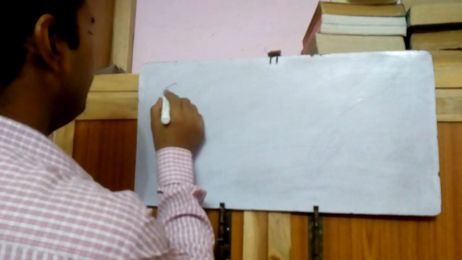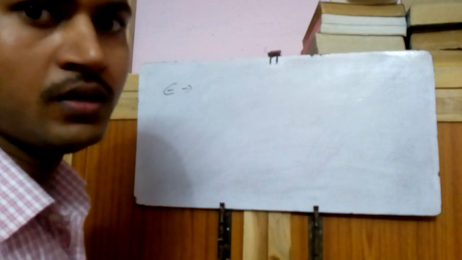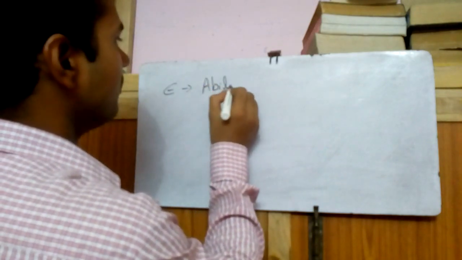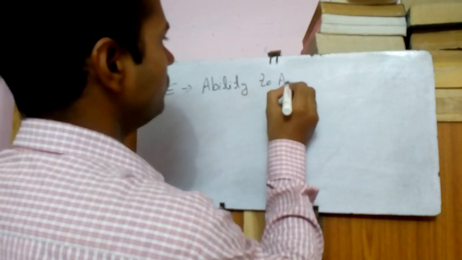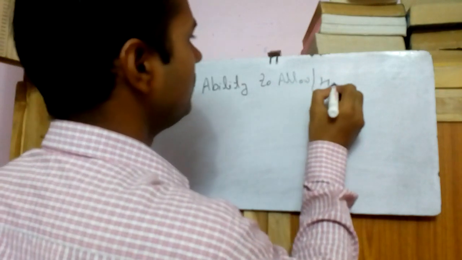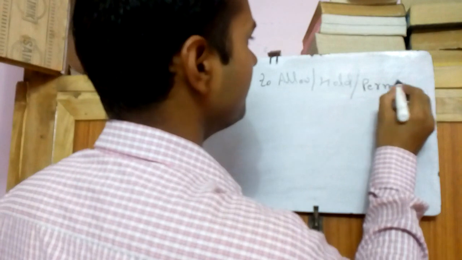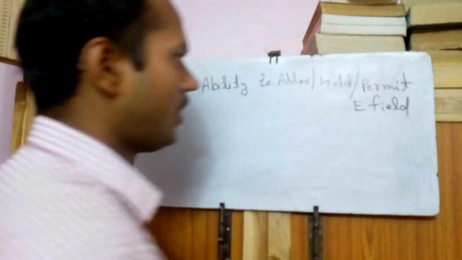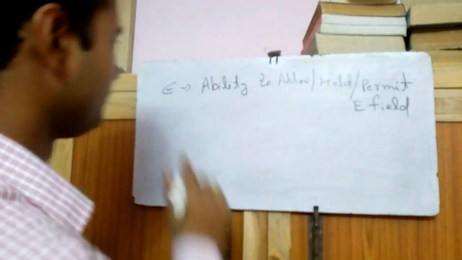So let's start MFT. First we will study permittivity. What is this? The permittivity of a material or permittivity of a medium. It is the ability of any medium or material to allow, hold, or permit an electric field through it. How much electric field will it hold or allow or permit?